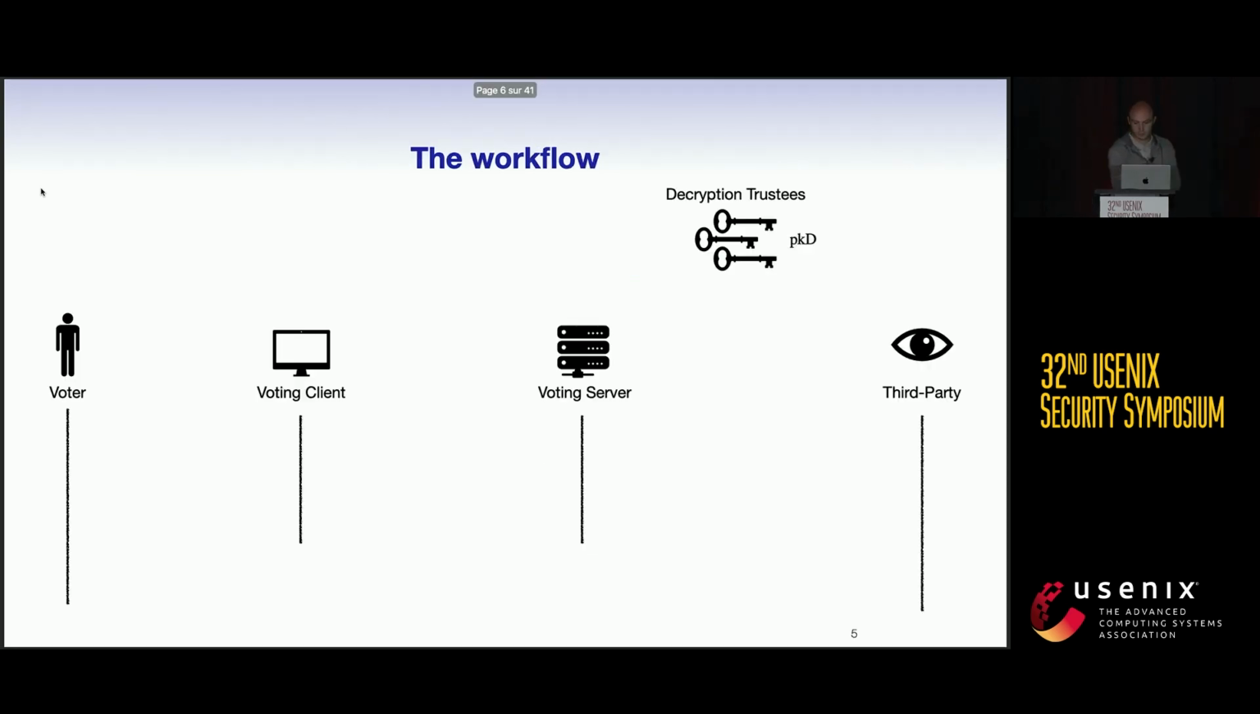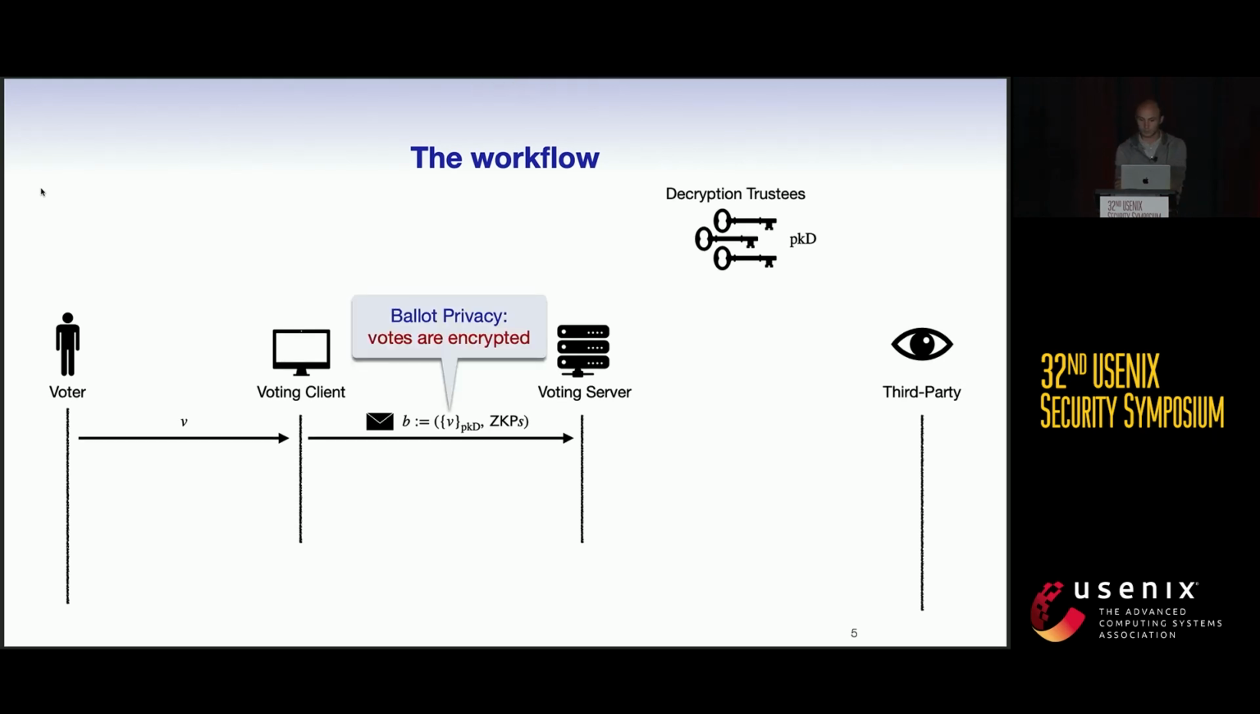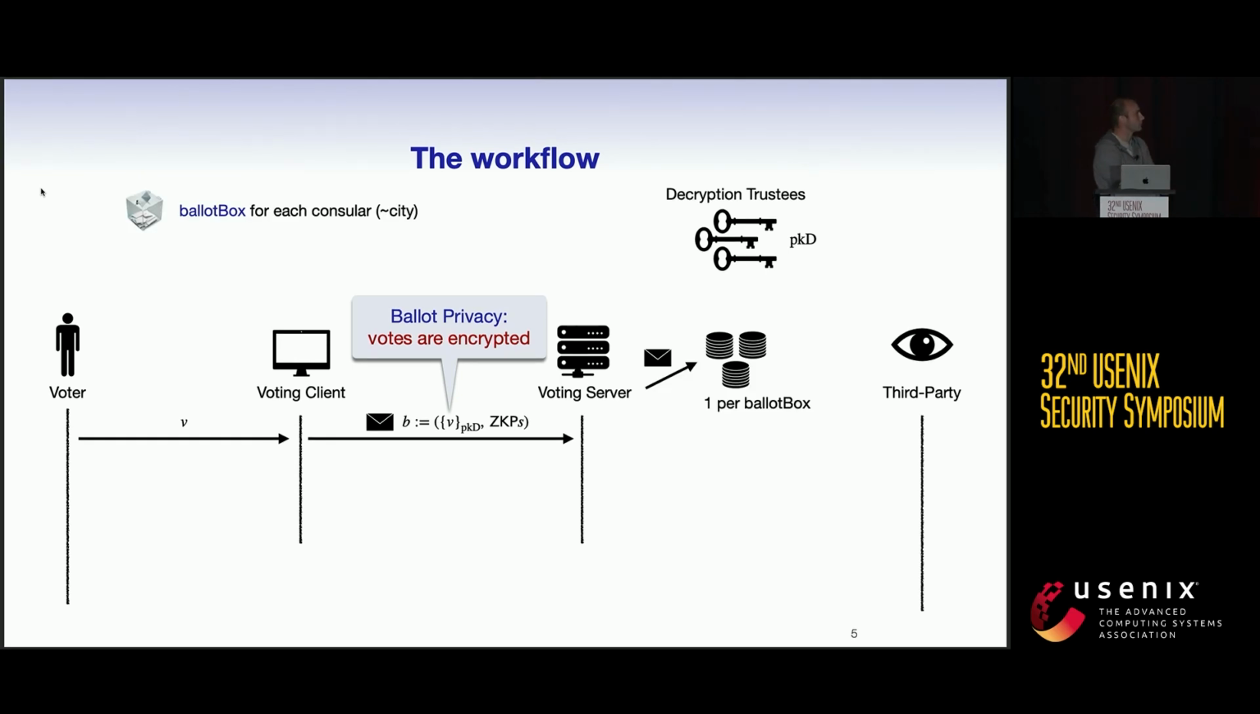Okay, so first, let's talk about the workflow. Assume we have a voter who wants to vote for a candidate V. The voter will just enter his choice in the voting client. The voting client will create an electronic ballot and send it to the voting server. This ballot is typically an encryption of the vote together with some proofs, and the encryption is used to provide ballot privacy. When receiving a ballot, the voting server puts it in a ballot box. Something important here is that there is one ballot box per consular district, so one ballot box per city typically.